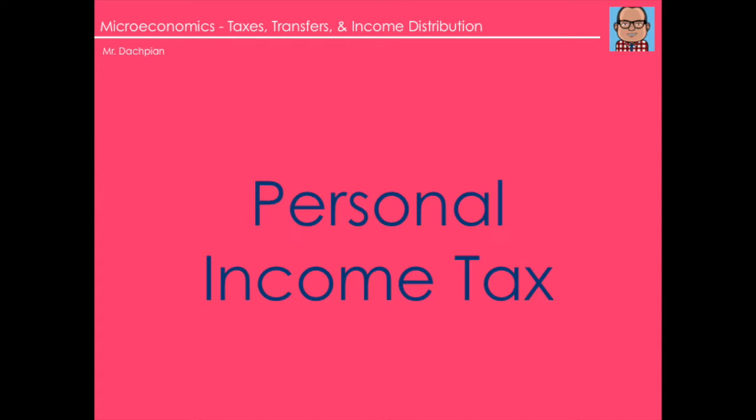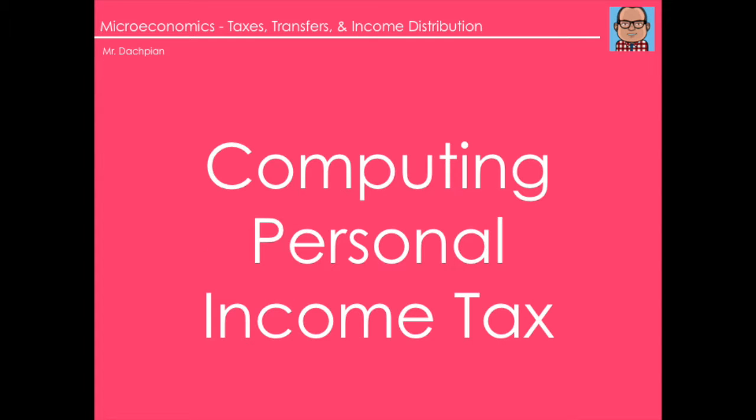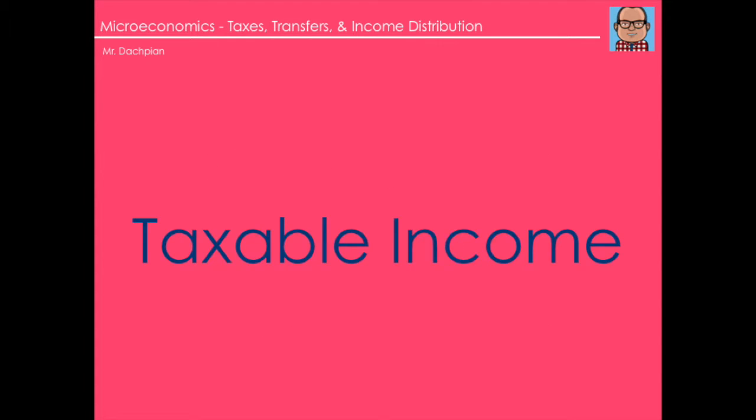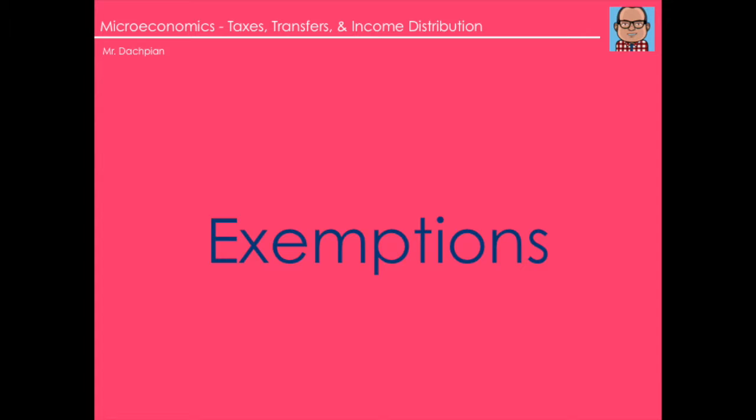Personal income tax is a tax on all forms of income that an individual or household receives. Taxable income is a household's income minus exemptions and deductions. Exemptions are the dollar amount that can be subtracted from taxable income based on the number of persons in the household. Deductions are other items, such as interest on mortgages, charitable donations, and moving expenses that can be subtracted from taxable income.